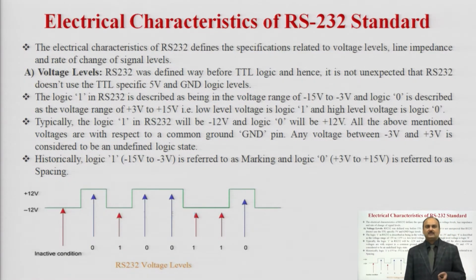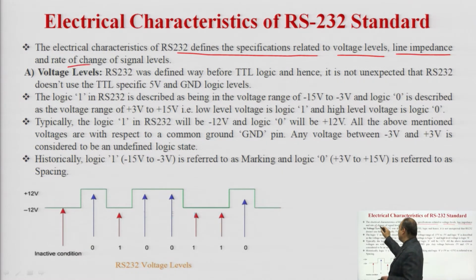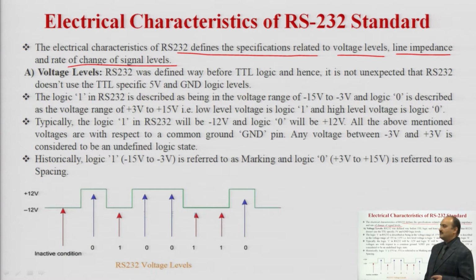Now the electrical characteristics of the RS-232 standard. The electrical characteristics of RS-232 define the specifications related to voltage levels, line impedance and rate of change of signal level. So, it defines the voltage level of RS-232, the line impedance and the rate of change of signal level.